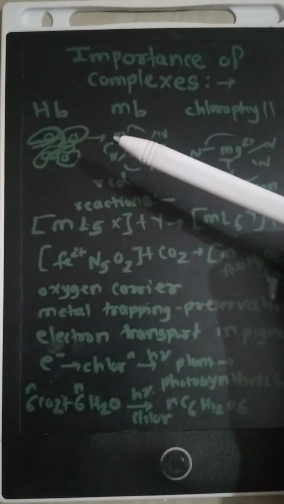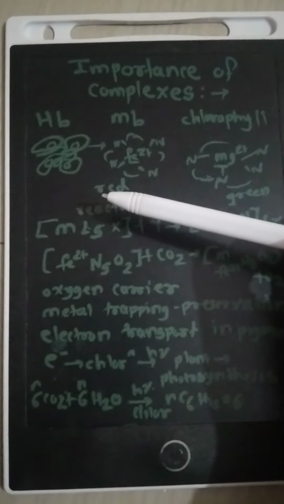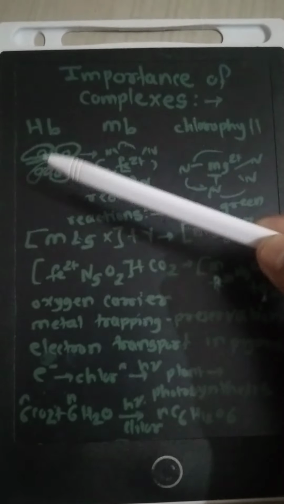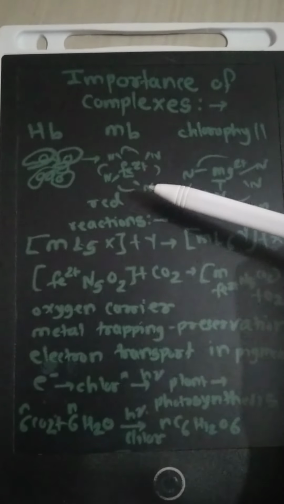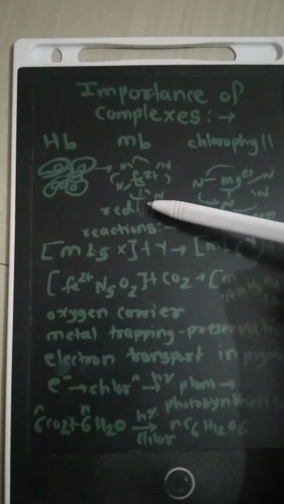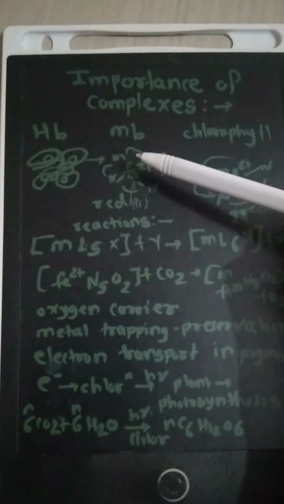You know that complexes, coordination compounds like salts and molecules, are present in biological fluids like hemoglobin and myoglobin, which are blood pigments of animals, or the plant pigment chlorophyll. Hemoglobin contains four centers of heme group of iron. Myoglobin contains one center of heme group iron 2 plus attached with porphyrin rings, that is, organic aromatic rings containing nitrogen. The fifth site is attached to histidine of the protein, so it is a red pigment which fixes the oxygen and transfers the oxygen in the blood plasma.